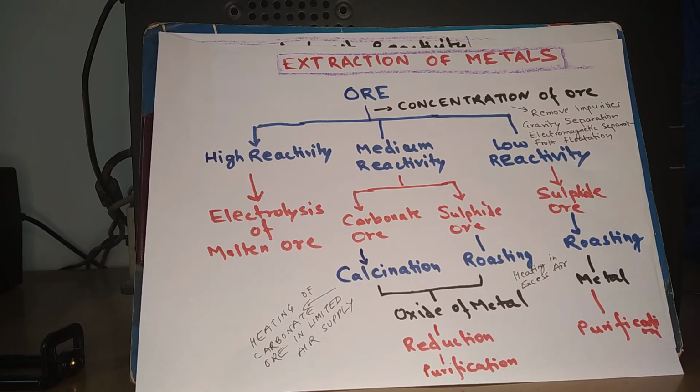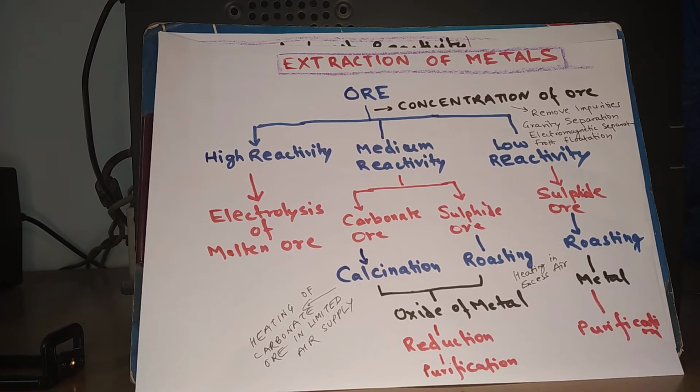So the first step is the concentration of ore. The concentration is also called purification. This is a process which removes impurities from ore. There are many methods to do this. One is called gravity separation, then electromagnetic separation and froth flotation.